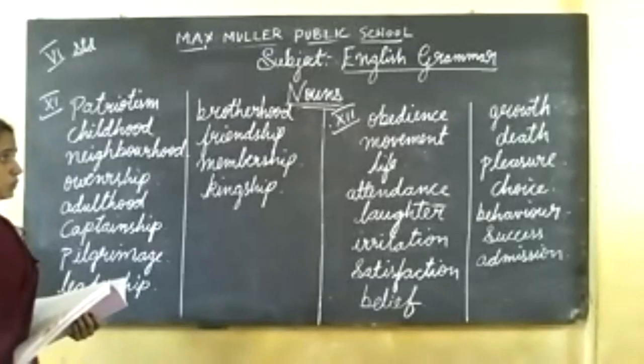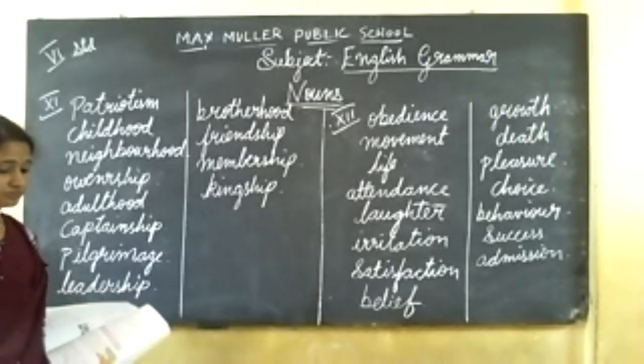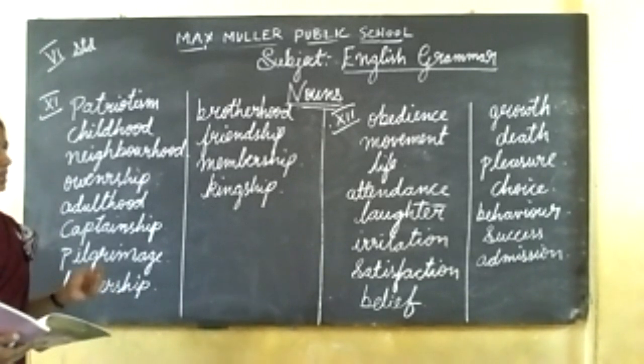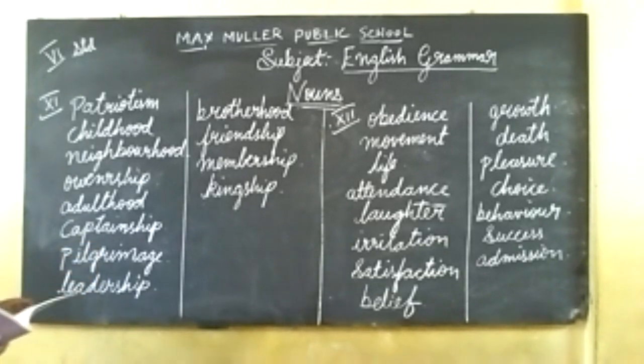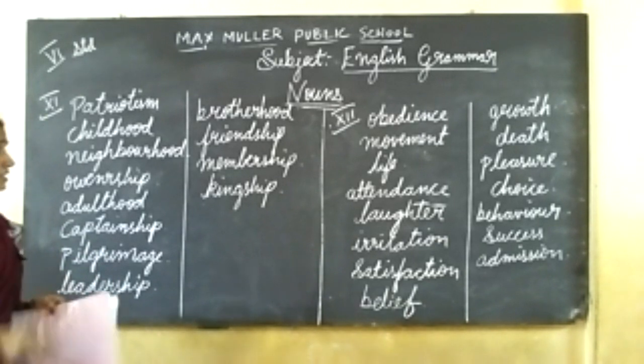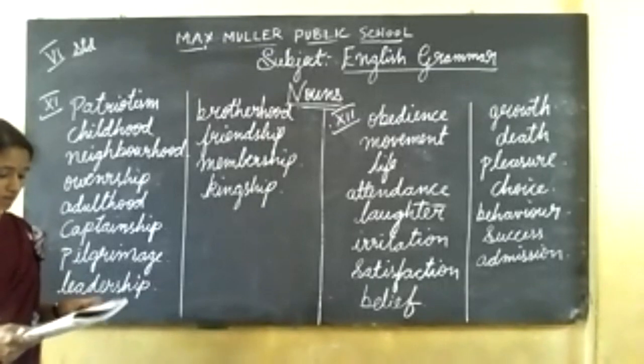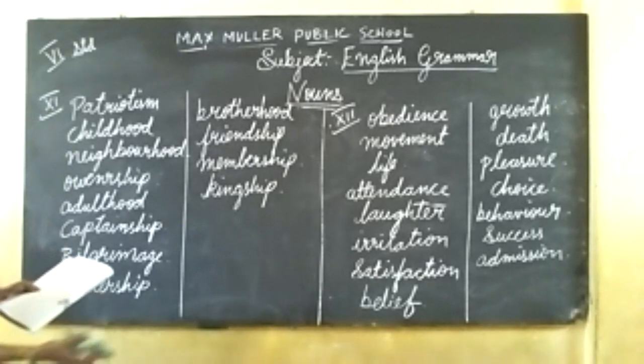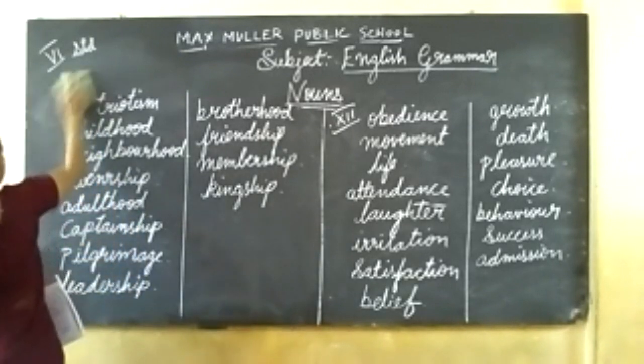We have completed the 12th main also, children. Copy this. I'll give you 2 minutes. I will erase the 11th main. Copy this. I'll give you 2 minutes. Read the question. Once again, I'm telling you, read the question when you are answering the question. Okay, read question and answer. Next 13th main is pick the right abstract noun. I'll erase this 11th main.